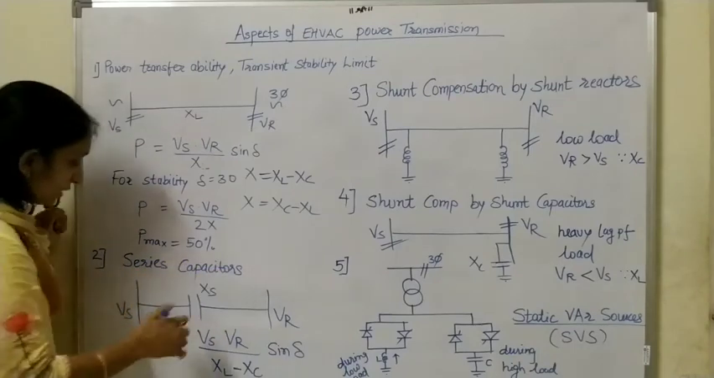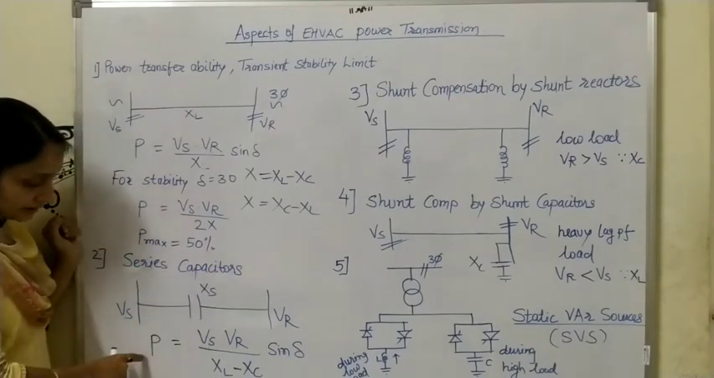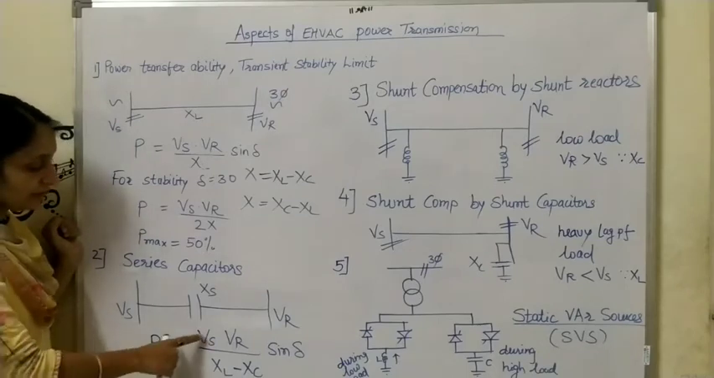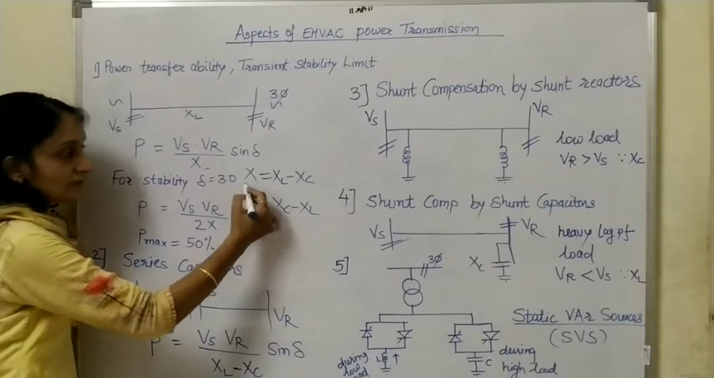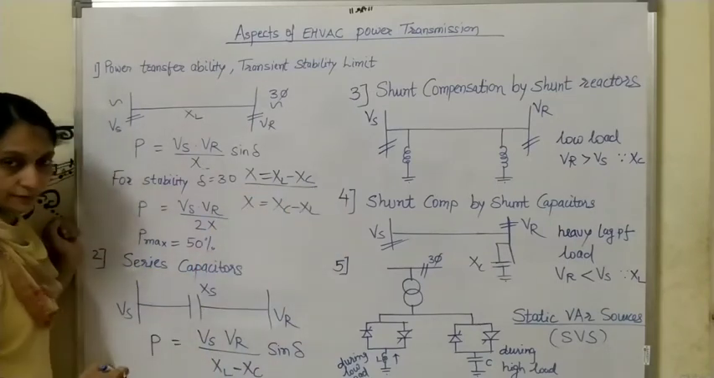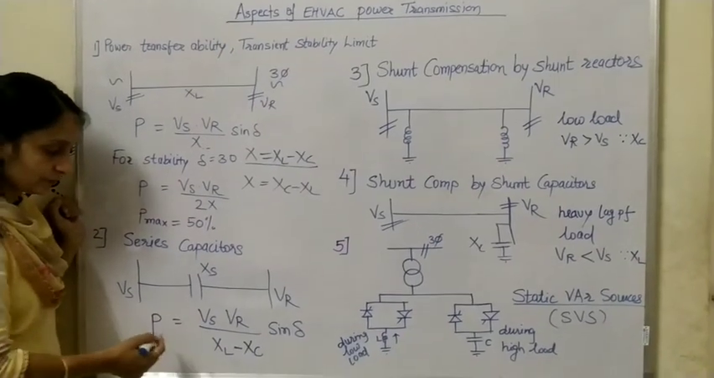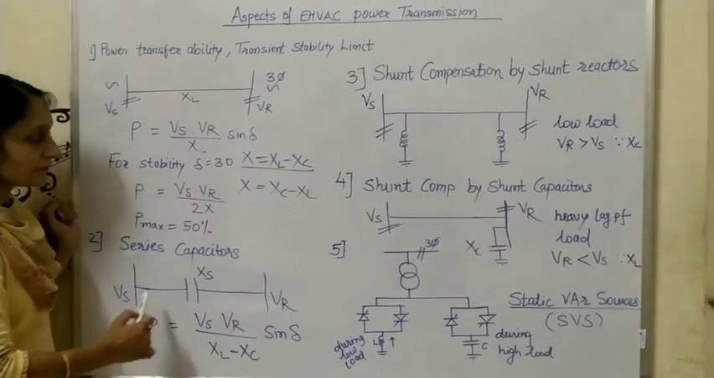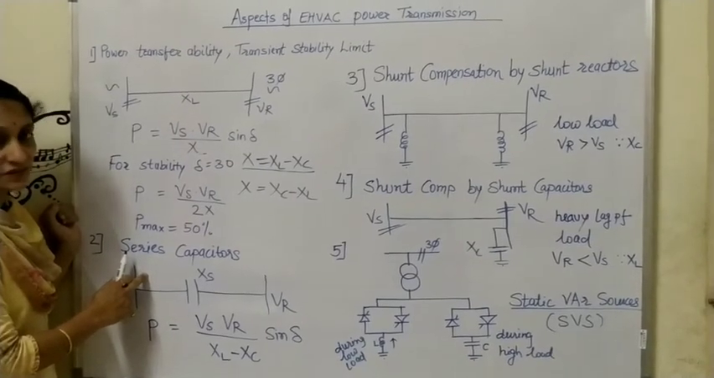Now suppose XS is added in the transmission line. In that case power transfer is given by Vs VR by X. Now I am replacing that X with XL minus XC, because I am assuming XL is greater than XC. So this is the power transfer, the effect of adding the series capacitor in the transmission line.